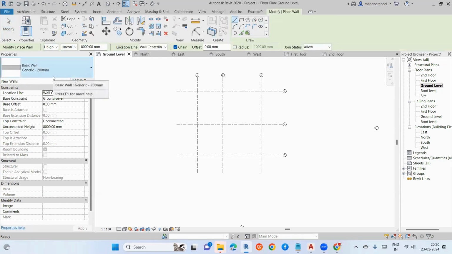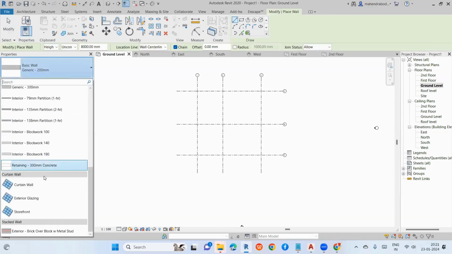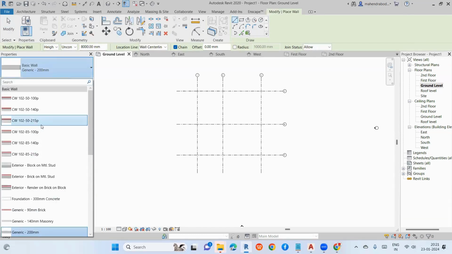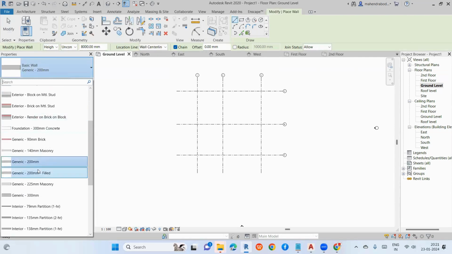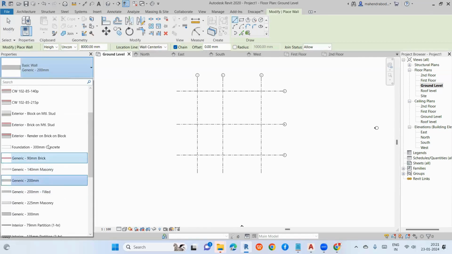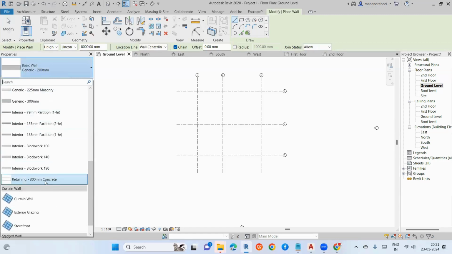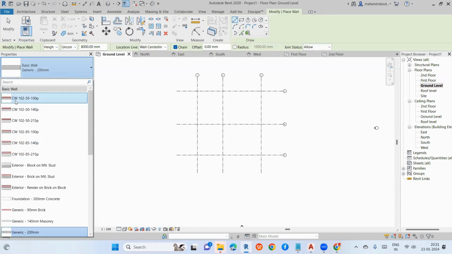When you select the walls, in the properties box you can see there are a lot of different types of walls. By default, the Revit software has some set of walls here. So we'll see what the walls are and what the difference is between these walls. There is some CW. What is CW? It means concrete wall. Just move your cursor here, don't click, and it will show some image.